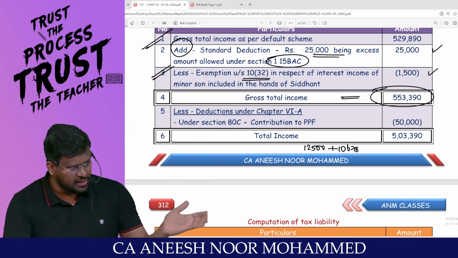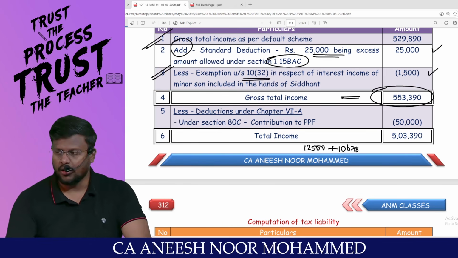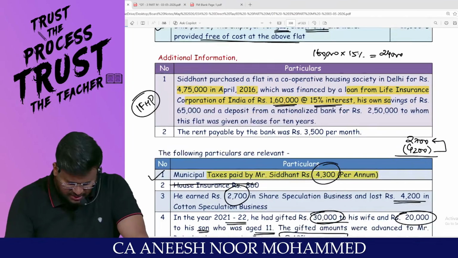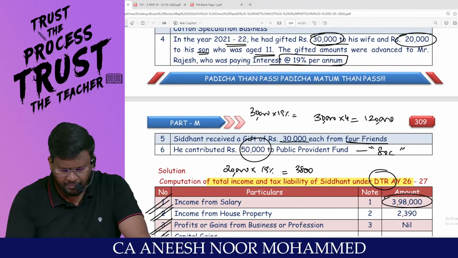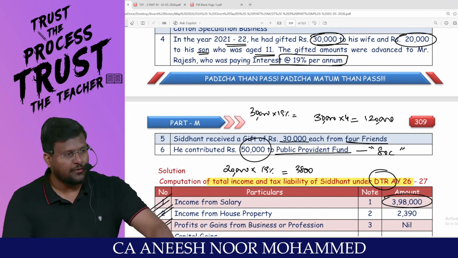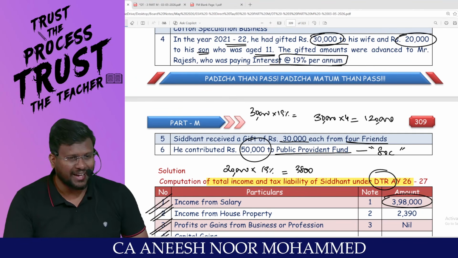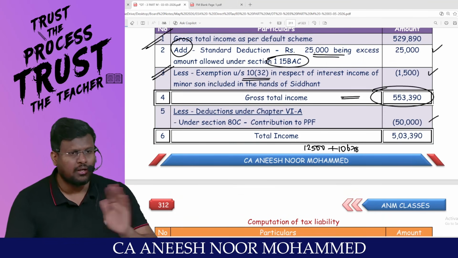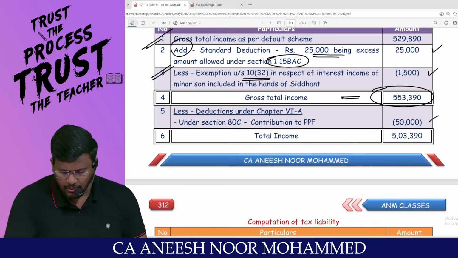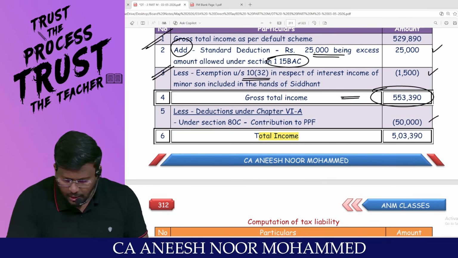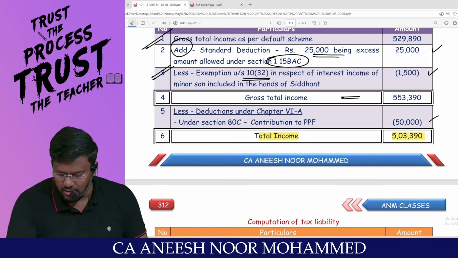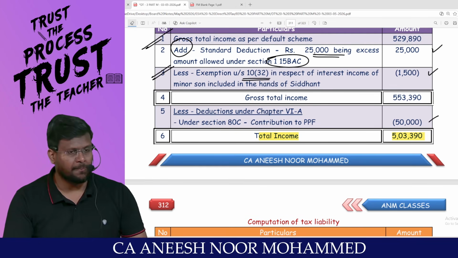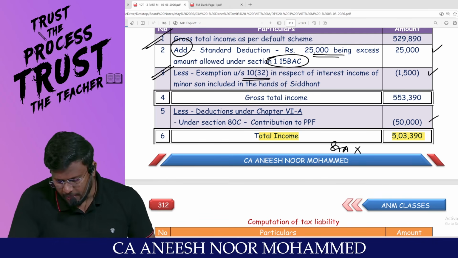Under the default tax regime, there won't be any chapter 6A deduction. Any chapter 6A which we have skipped? Yes, sir, he contributed to PPF. If you contributed to Public Provident Fund, you are entitled to claim deduction under 80C. This 50,000 we would not have claimed under the default tax regime. So the total income under the optional tax regime is 5,03,390. Comfortable? Still the total income is more than 5 lakh. That means the assessee is not entitled to claim rebate under 87A.